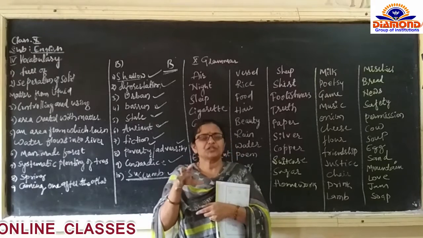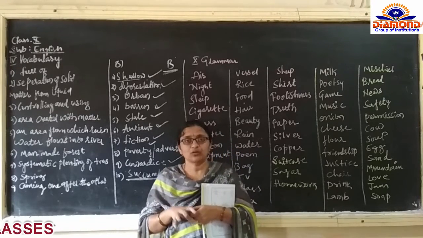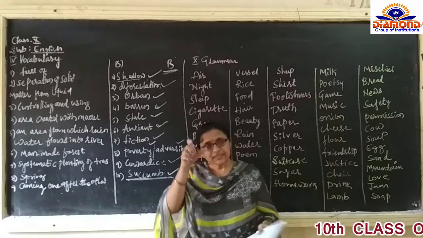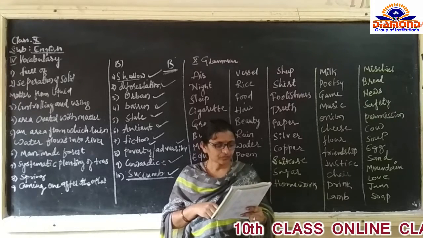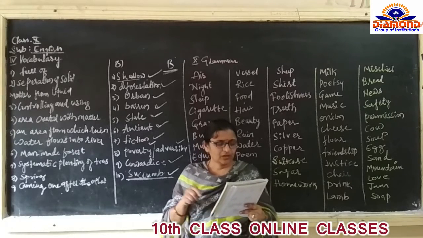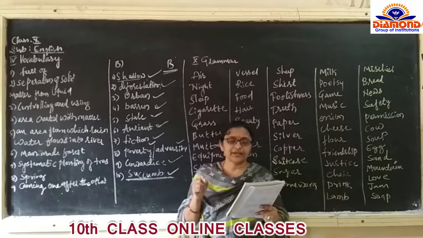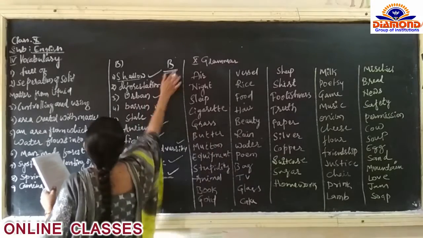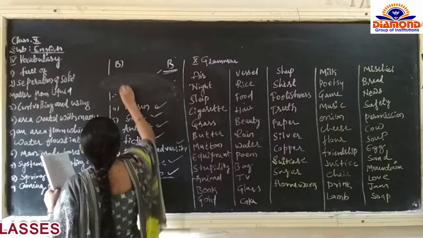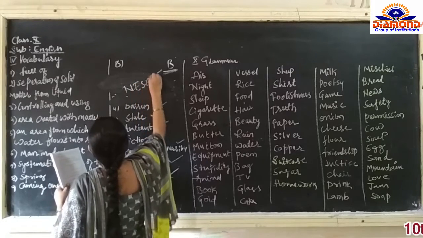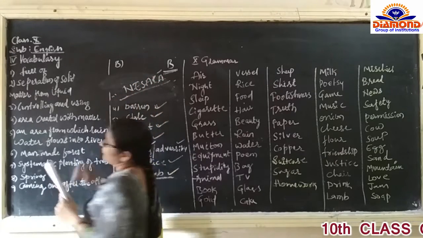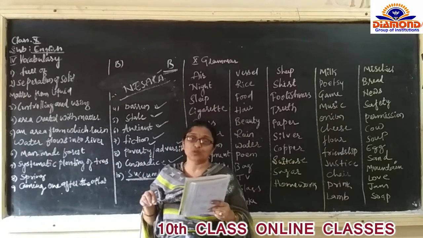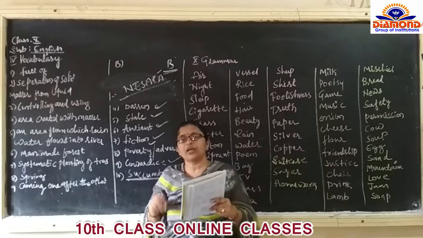For example, you are so and so person. You are in an Eco Club, you are the secretary of the Eco Club, so you have to write a report. Some hints are given in your textbook. Imagine you are the secretary of an Eco Club. The name of the Eco Club is Nesara. Imagine you are the secretary of the Eco Club Nesara of your school.